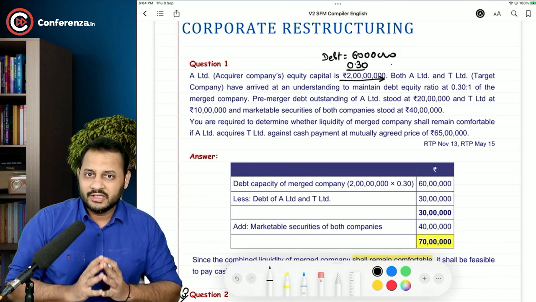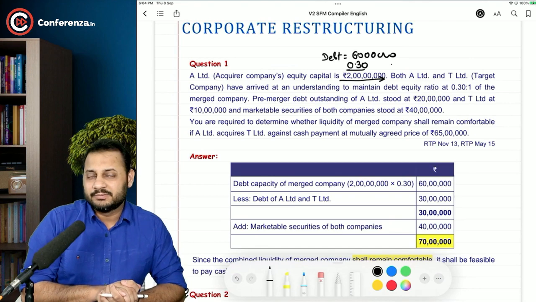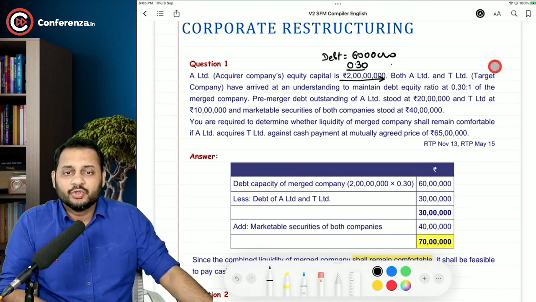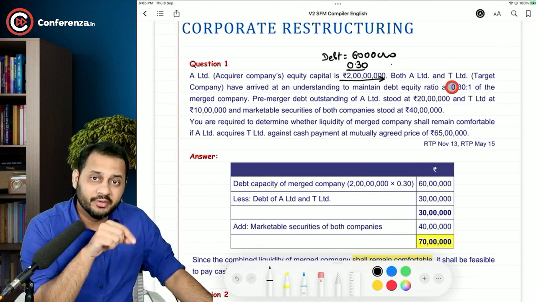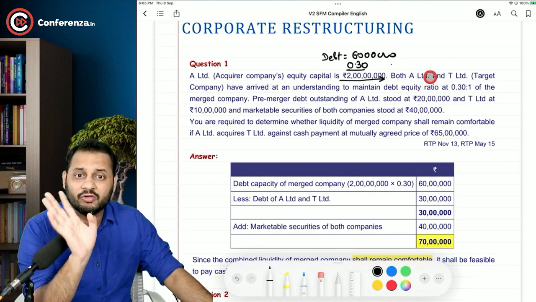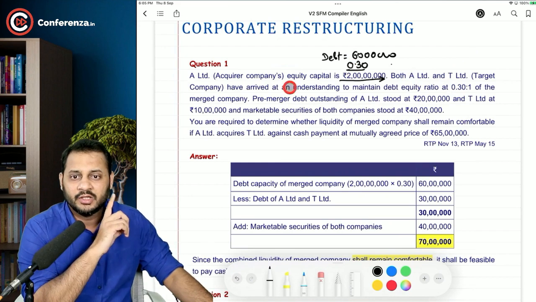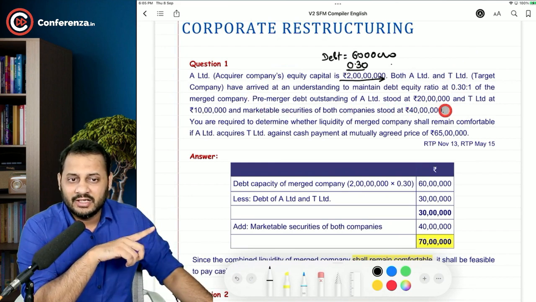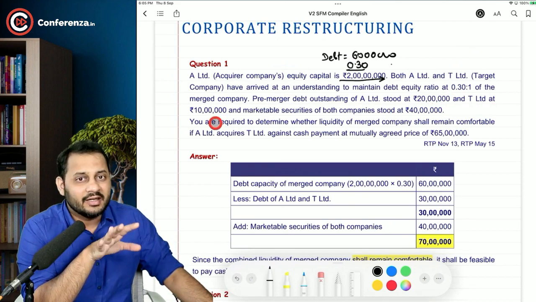If 2 crore is the equity, what should be the maximum amount of debt? 2 crore into 30%, that's 60 lakh rupees. So they have agreed that after merger, the company should have debt of a maximum of this much. Pre-merger debt outstanding of A Limited stood at 20 lakh and T Limited stood at 10 lakh rupees.